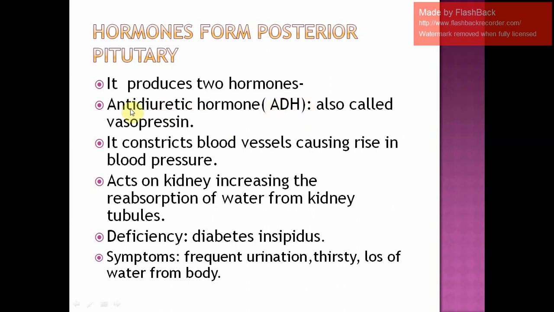So please learn the name by heart without any spelling errors, because if you're asked to expand and there's a spelling error, you do not score even half a mark, even if your answer is correct actually. Spelling errors won't be entertained because it just comes as a 1 mark. So in the objectives, you either score full 1 or you score 0. Please remember this. The other name for this ADH is vasopressin. So we are discussing the first hormone that is being produced from the posterior pituitary lobe of the pituitary gland.